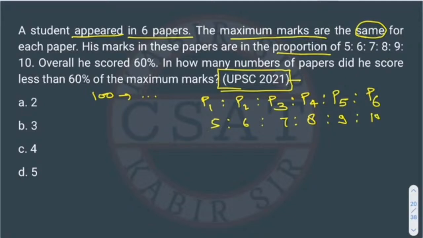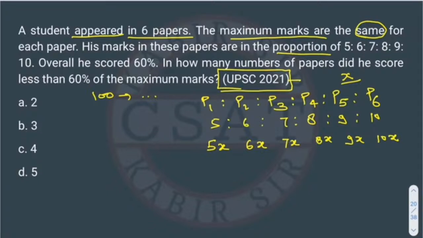If we want to remove this proportion sign, we consider some value x, and we multiply that x with all. So it will become 5x, 6x, 7x, because the marks will be in multiples of x. So in paper 1 the marks will be 5x, paper 2 6x, paper 3 7x, right?